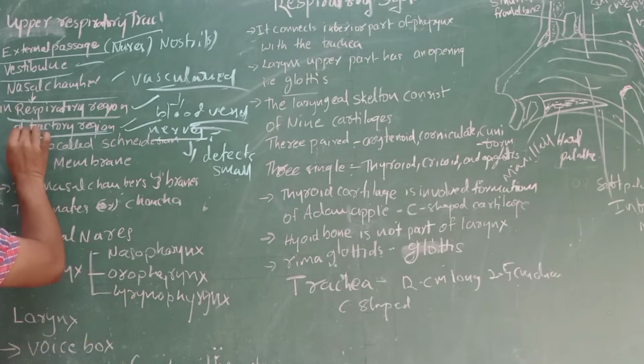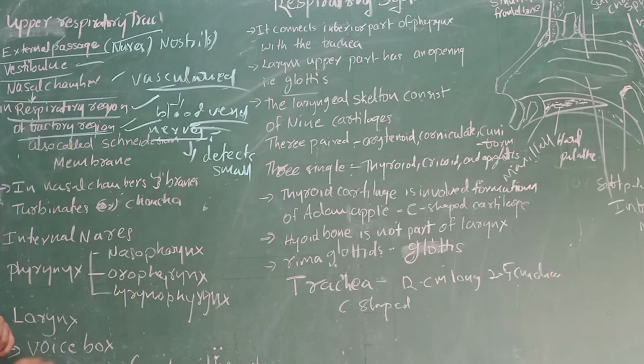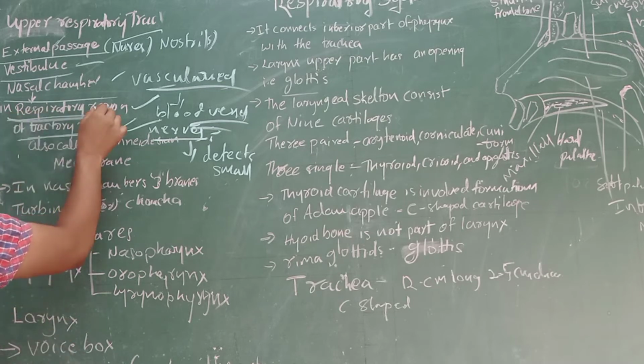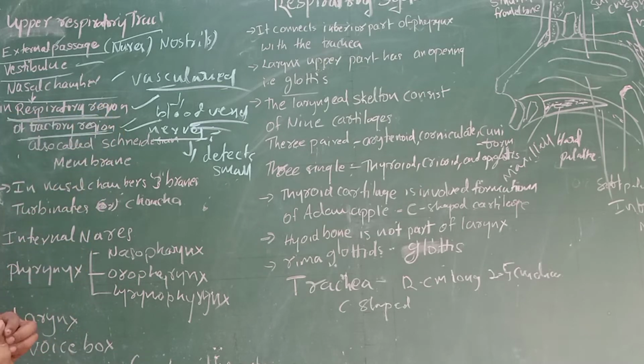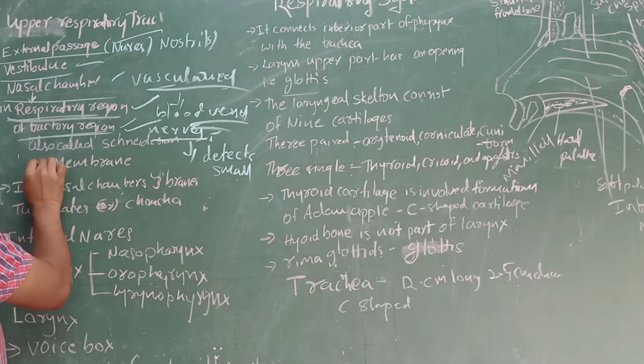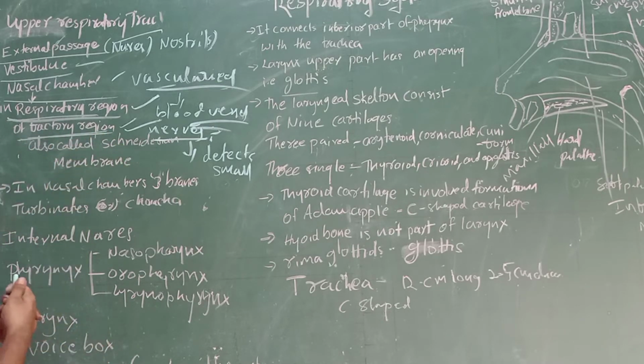That means there are two regions in the nasal chamber. One is the respiratory region, which is covered with mucus and hair-like structures, which control the temperature and prevent dust particles from entering. And the second one is the olfactory region, which is useful to detect smell.